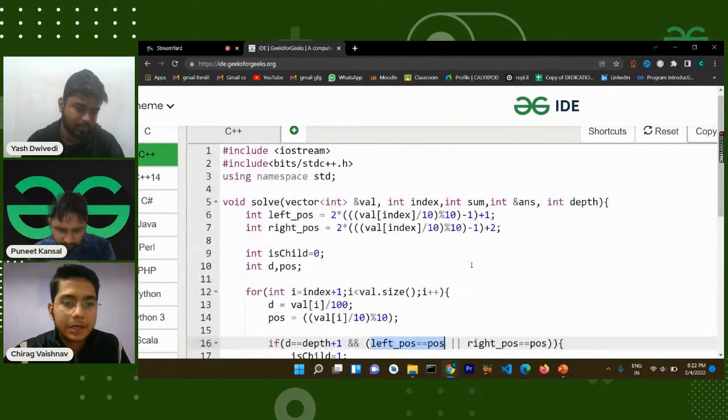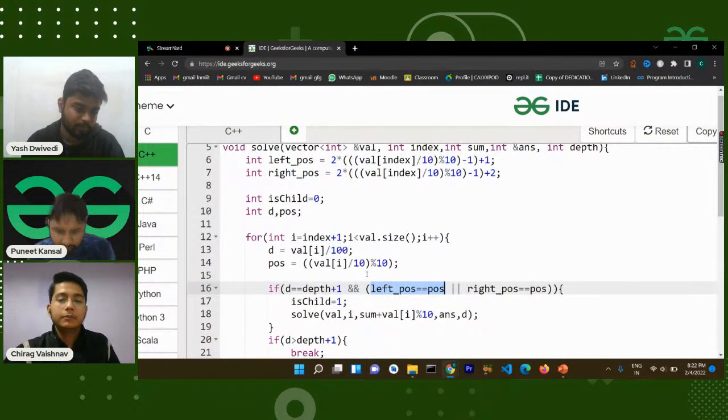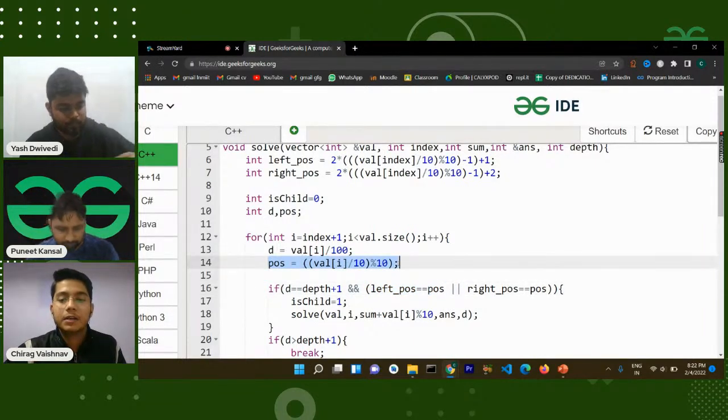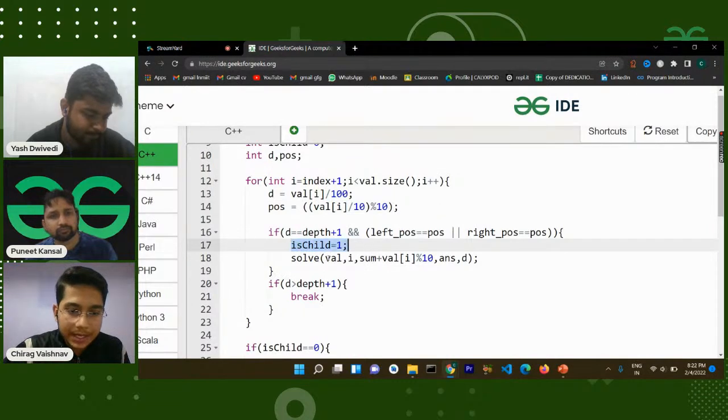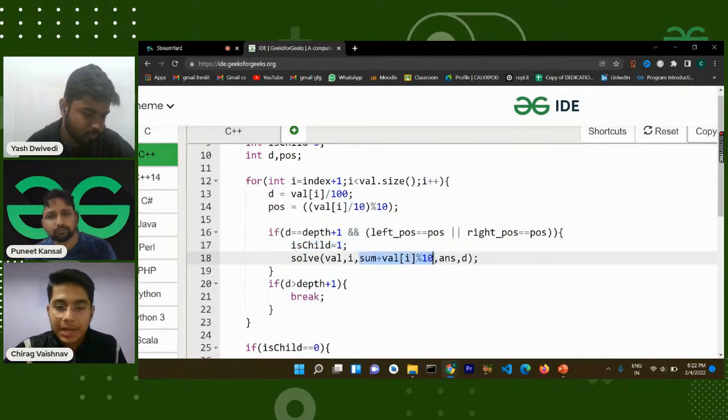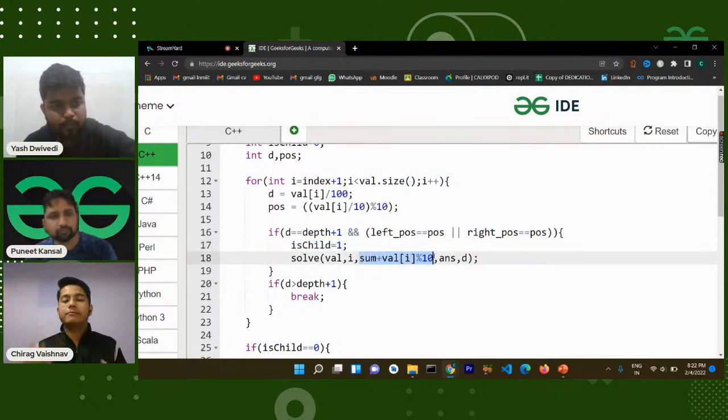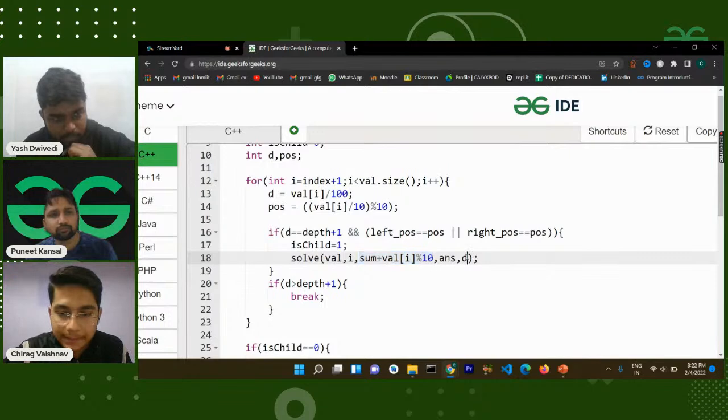What this means is we have calculated these positions, right? So what will be the expected position of the left or right child if it forms a binary tree? If either of the positions matches the position given in our vector that we have taken as input from the user, it simply means this is the particular node, the left or right node that you are going to. So we will set child equals 1, and we will go further with solve. Here is the main game: we will add the value, taking modulo 10 for the ones place. You have to add the value to the sum, and all the things will go on, and now the depth will be 2, right?